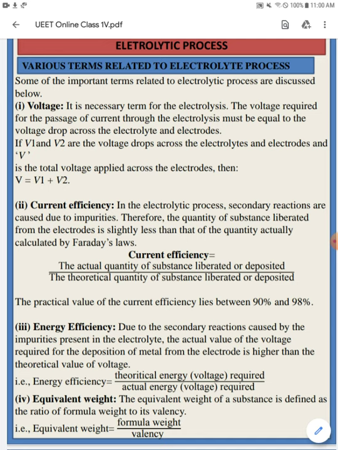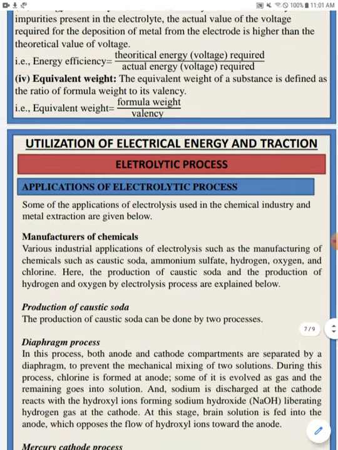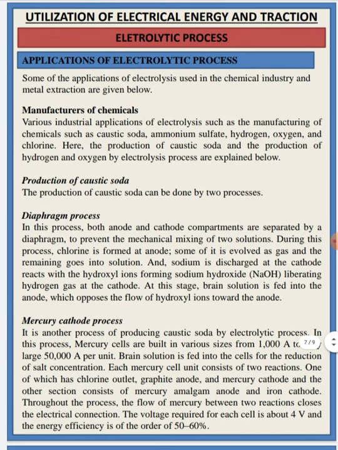So the energy efficiency is equal to the theoretical energy of voltage required divided by the actual energy of voltage required. Again, moving to the equivalent weight. The equivalent weight of a substance is defined as the ratio of formula weight to its valency. So equivalent weight is equal to the formula weight divided by the valency. Now moving to the next. Those are the terms related to the electrolysis process.